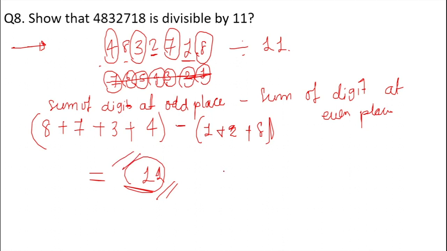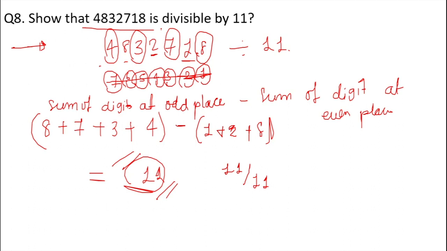Now this number is divisible by 11, hence the whole number will be divisible by 11. So this was all about the divisibility test of 11, where we take the summation of the odd places minus the summation of the even places. Many students get confused and add the odd numbers and subtract them from the even numbers. No, we have to add the odd places, not the odd numbers.